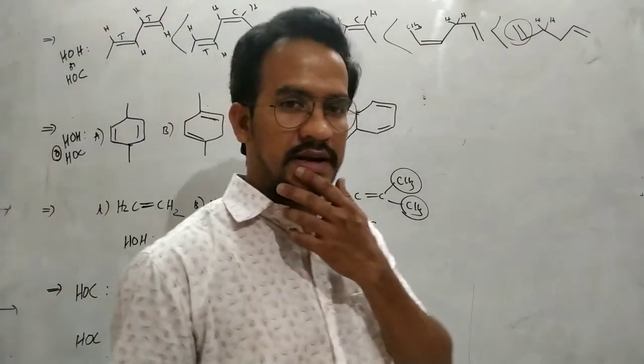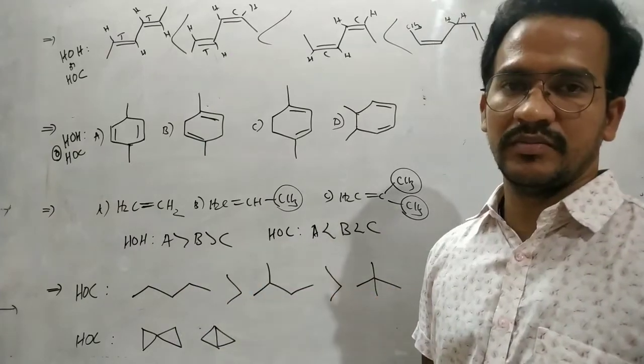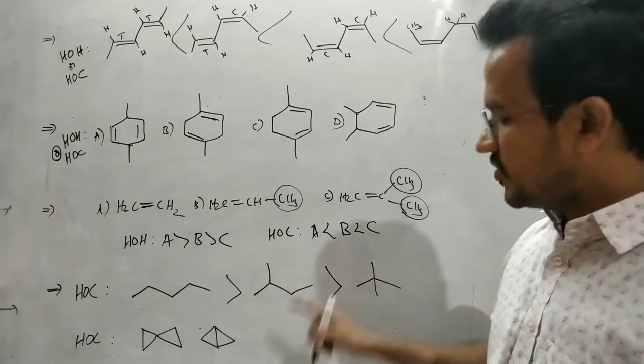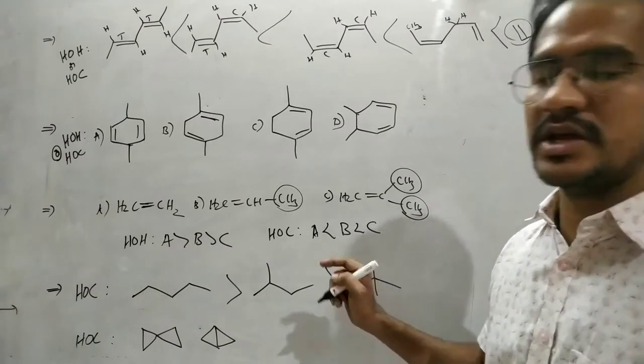Okay, heat of combustion values decrease. Here in this case, n-pentane is less stable. That's why it has a higher heat of combustion. With increasing branching, stability increases for alkanes, so heat of combustion values decrease.